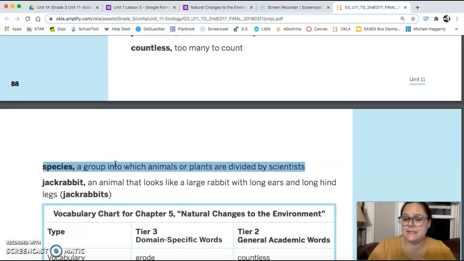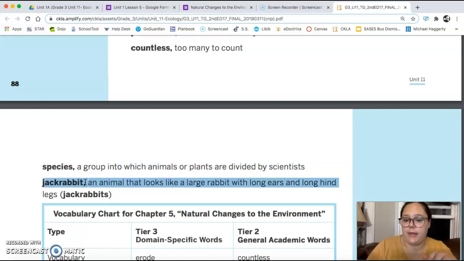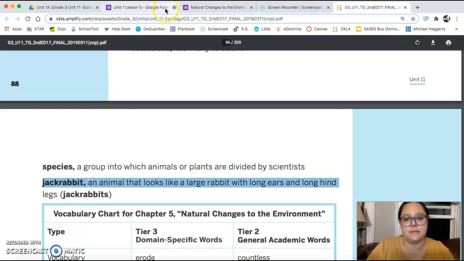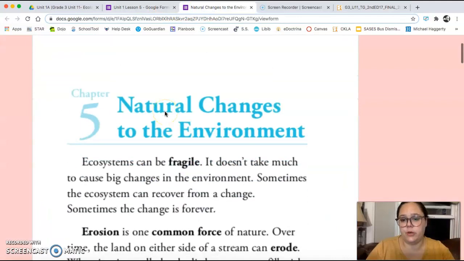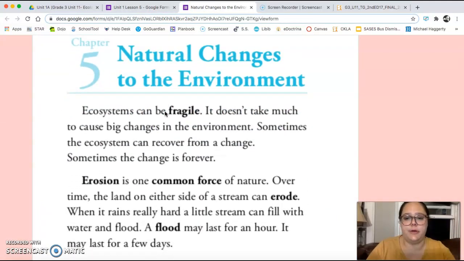A species is a group into which animals or plants are divided by scientists. So scientists break animals apart into groups. And a jackrabbit is an animal that looks like a large rabbit with long ears and long hind legs. So we're going to read chapter 5, which is called Natural Changes to the Environment.